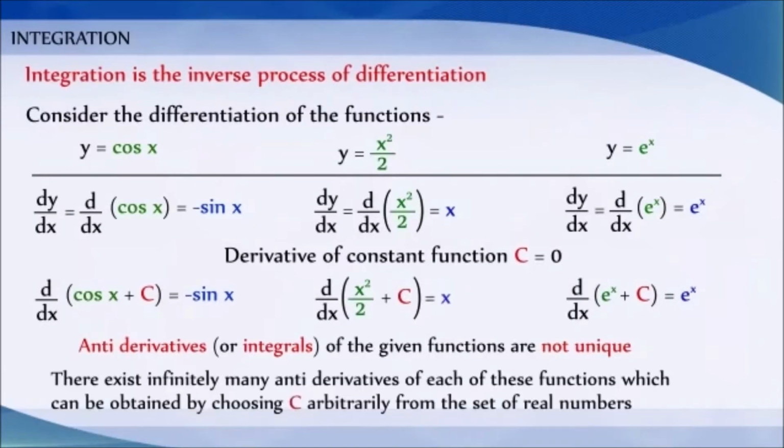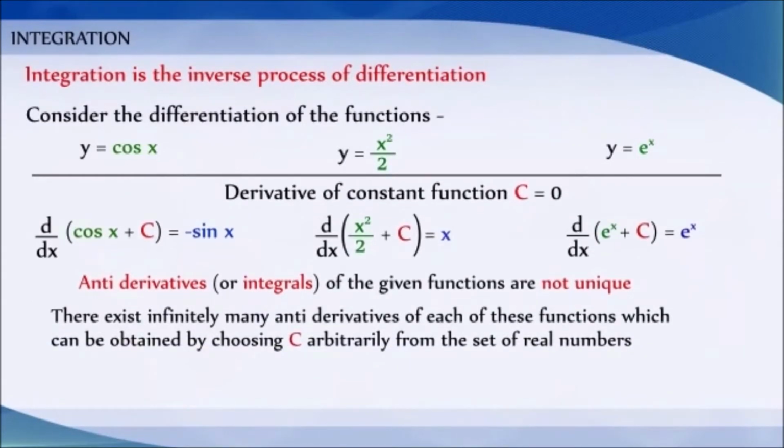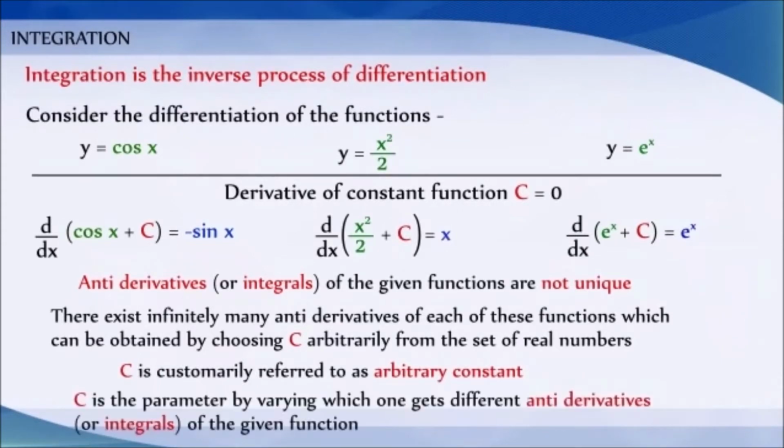Actually, there exist infinitely many antiderivatives of each of these functions which can be obtained by choosing c arbitrarily from the set of real numbers. For this reason, c is customarily referred to as arbitrary constant. In fact, c is the parameter by varying which one gets different antiderivatives or integrals of the given function.